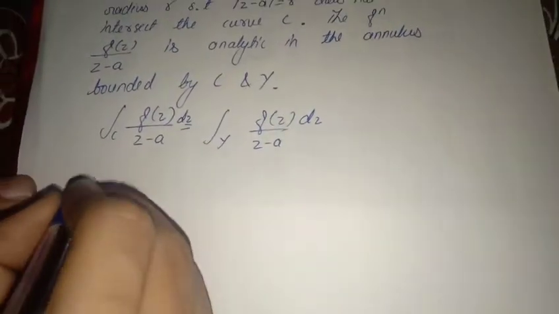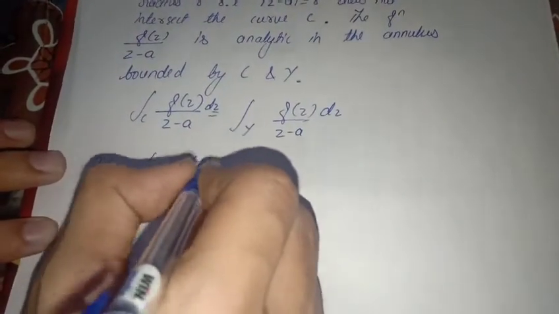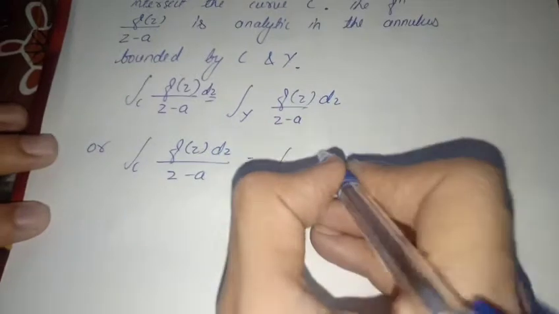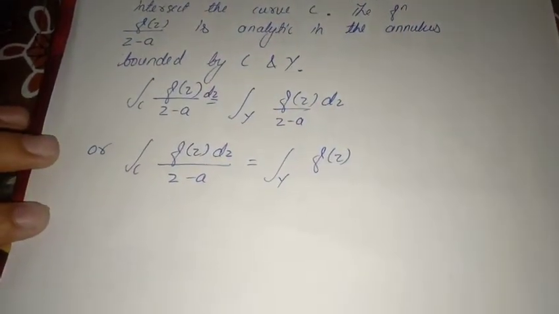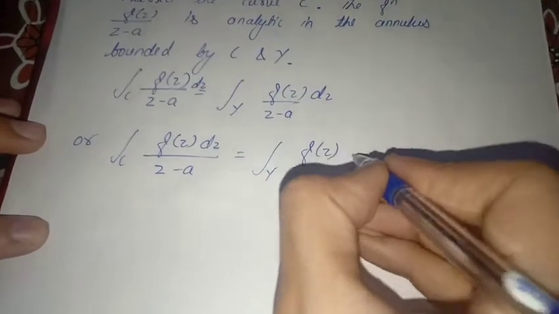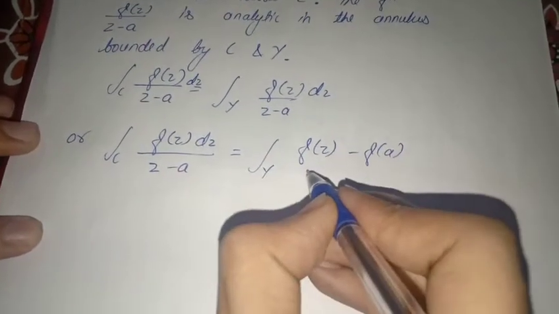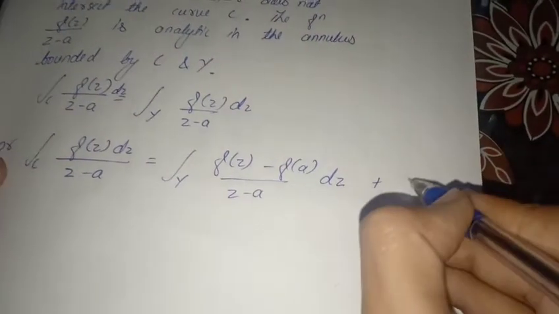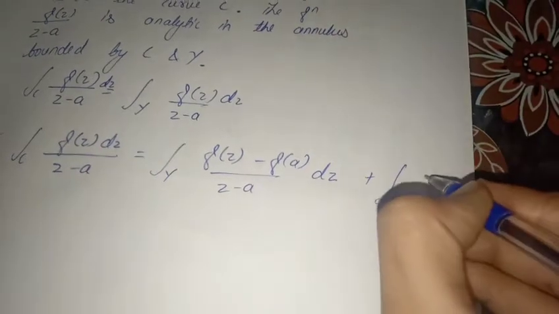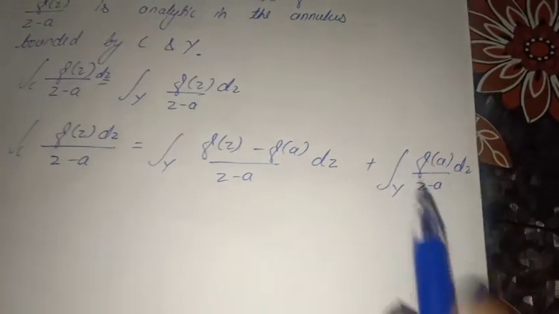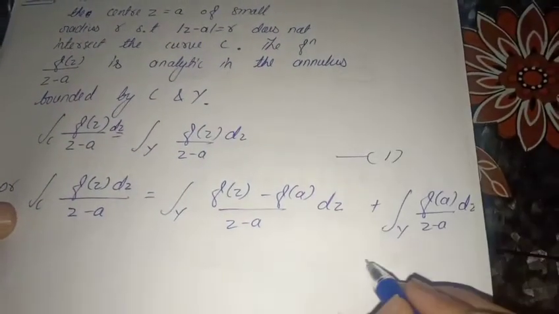Now we can write it like this: the integral over C of f(z) dz upon z minus a is equal to the integral over gamma of f(z) minus f(a) upon z minus a dz, where we subtract f(a) and add f(a) on the right hand side, plus the integral over gamma of f(a) upon z minus a dz, right?